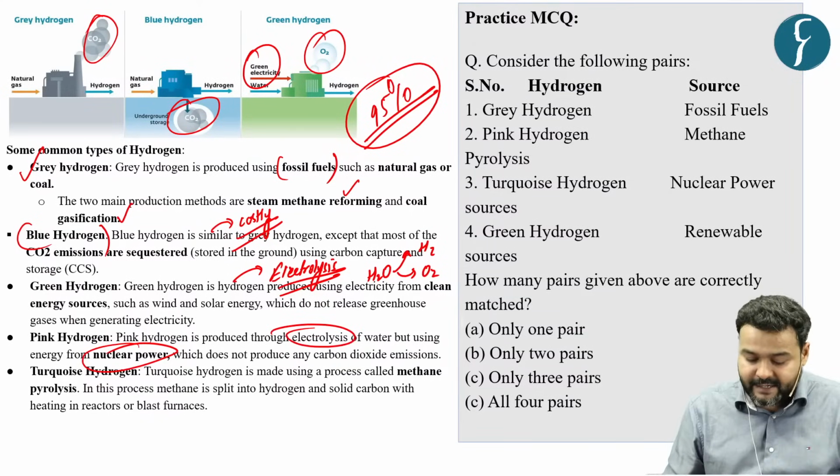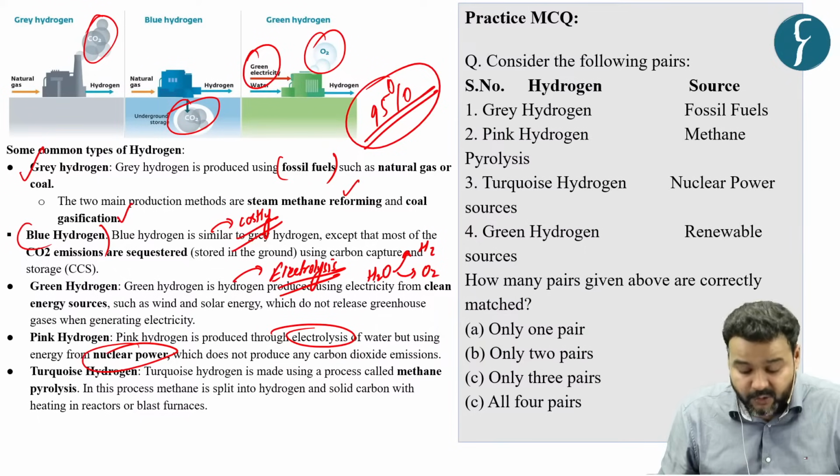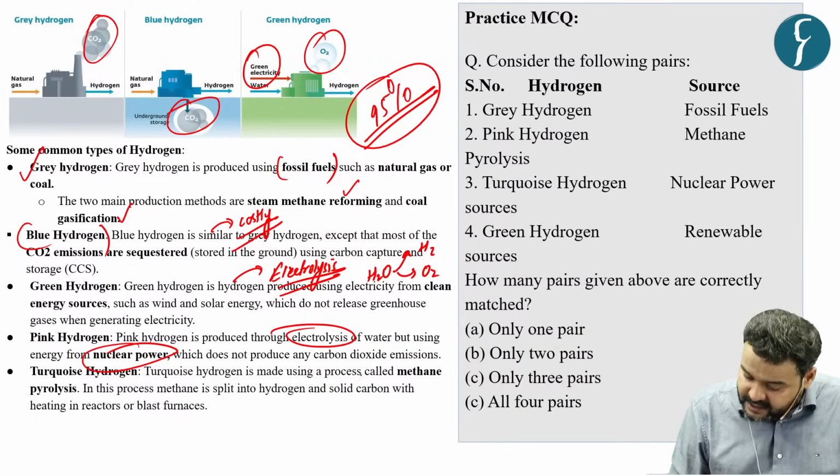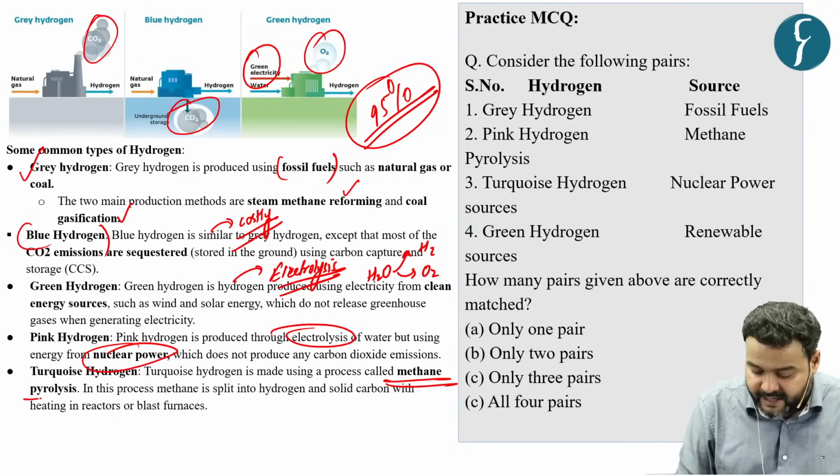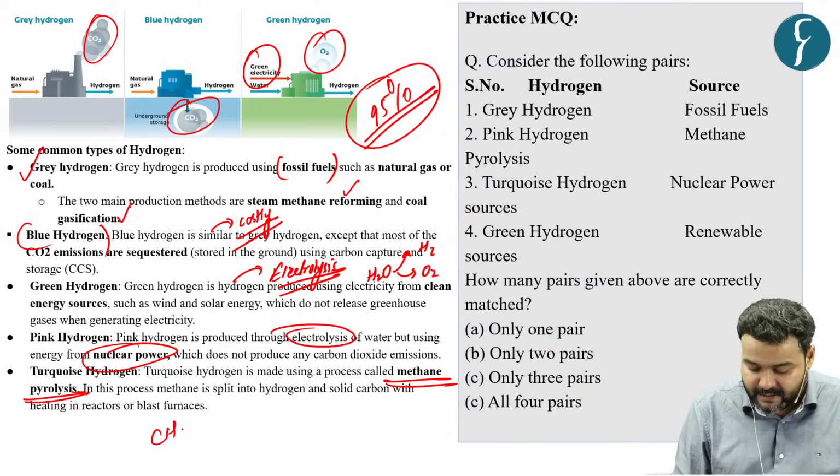Now, lastly, there is turquoise hydrogen also. This process is called methane pyrolysis.